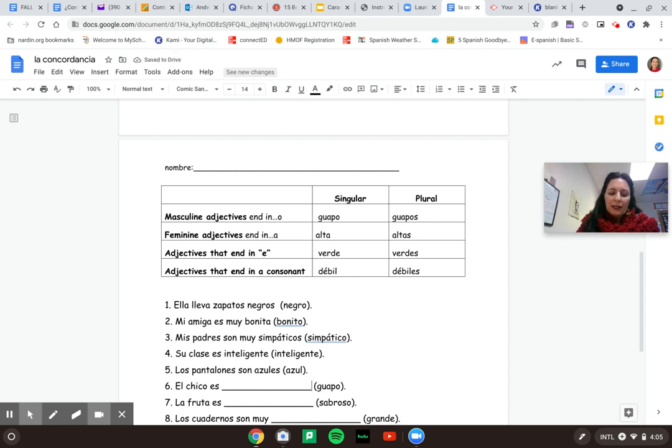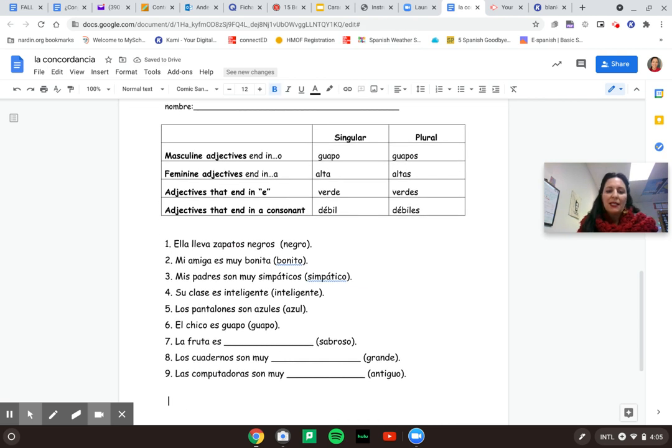El chico es. We're trying to say the boy is handsome. So we have 4 forms. We have either guapo, guapa, guapos, or guapas. Here it's going to be el chico es guapo, because it's just one male, and that's our masculine singular. La fruta. We're saying that the fruit is delicious. The word is sabroso. But since fruta is femenino, what would you put here? La fruta es sabrosa.